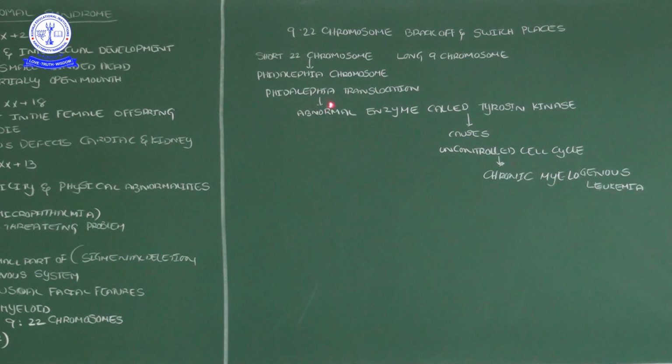This abnormal Philadelphia chromosome produces an abnormal enzyme, tyrosine kinase. This tyrosine kinase leads to leukemia.